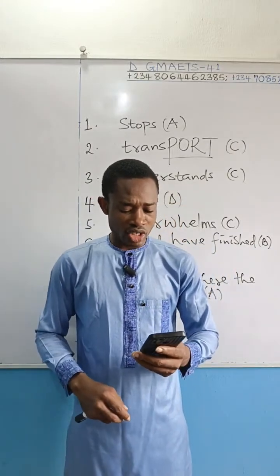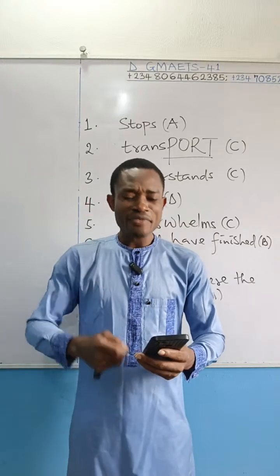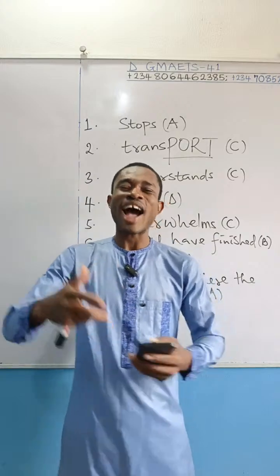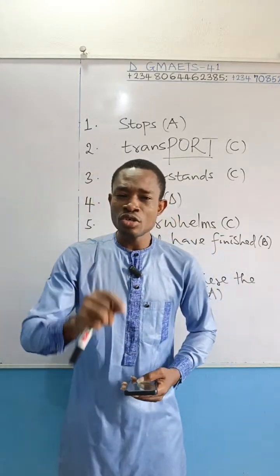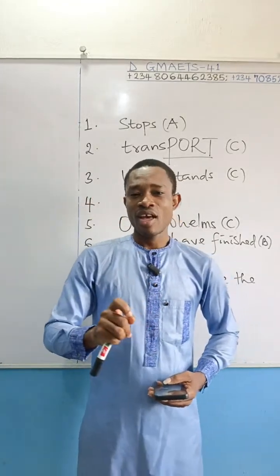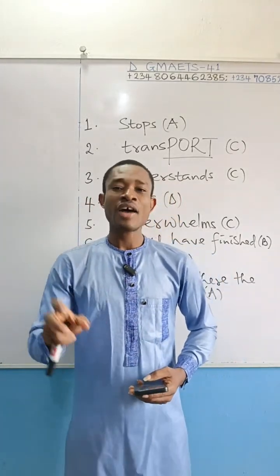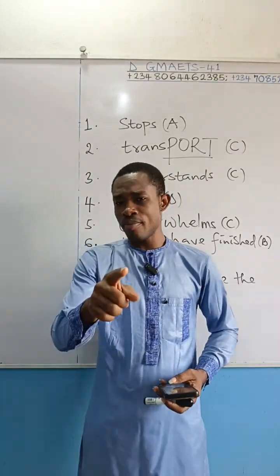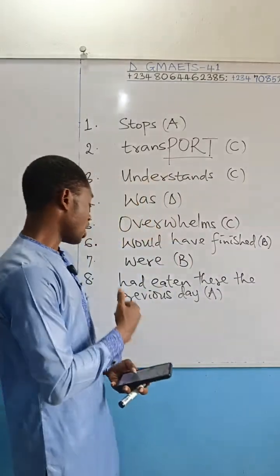All right. Jide could have eat before I arrived. You cannot use a present tense verb after have, after has, after had. Remember the previous question, number 8.